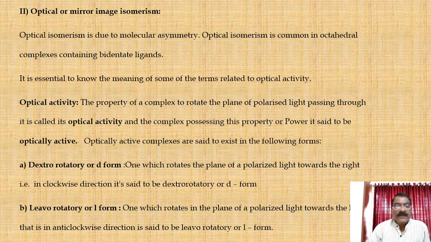And second, the levorotatory or L form: the complex which rotates the plane of polarized light towards the left, that is in anti-clockwise direction, is said to be the levorotatory or L form of the complex.